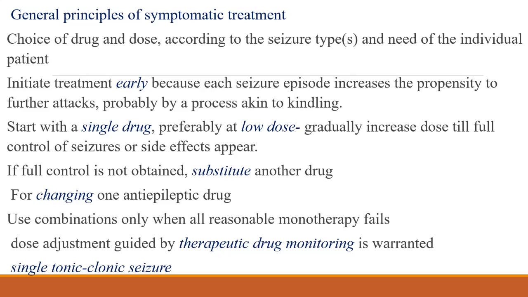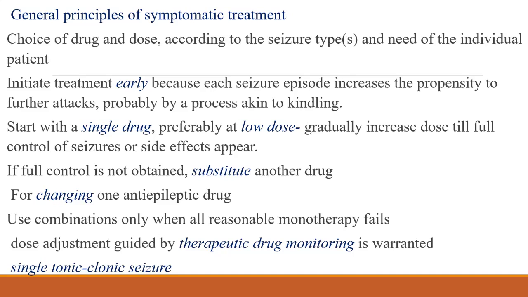Suppose a patient is having a single tonic-clonic seizure, then you don't have to start the treatment. But what we have to do, as I have already told in the beginning, is find out whether there is any reason for this tonic-clonic seizure. If you don't find any etiology for the seizure, and there is only one seizure, we can just wait and see.